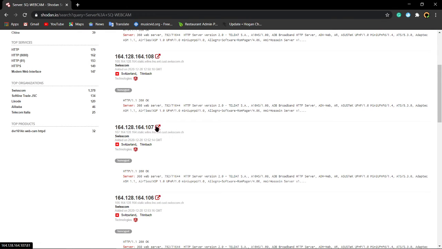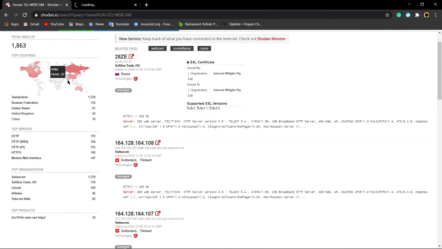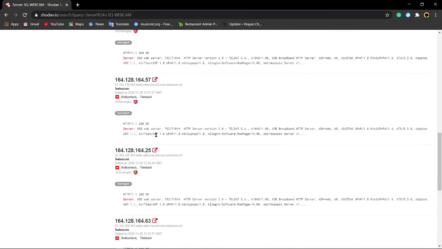It's giving me all those things. Okay, this is Switzerland's webcam. Let it load. Before that, we'll see that in India we have 22 webcams that are vulnerable. Then China 39, Russia 134, Canada 34, United States of America 61, Australia 12. It is taking some time. Okay, let us wait. Okay, it is not showing up anything. That's fine.